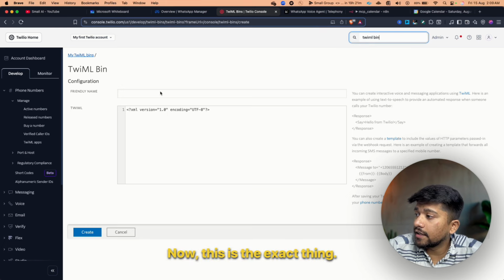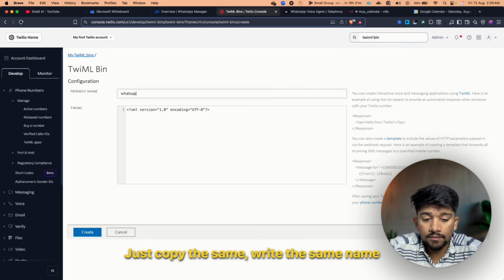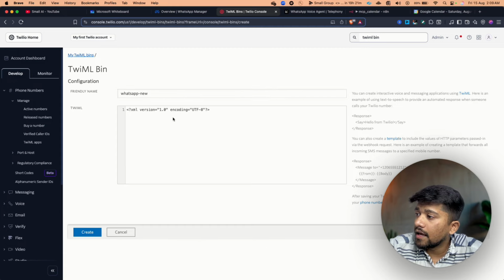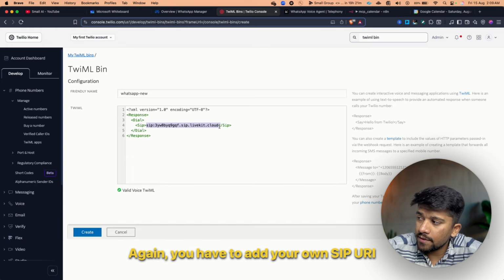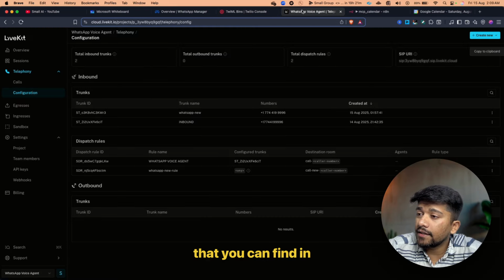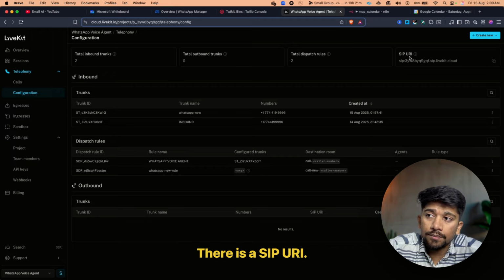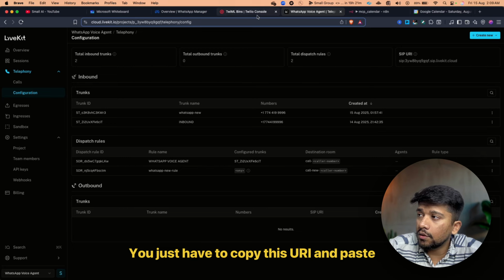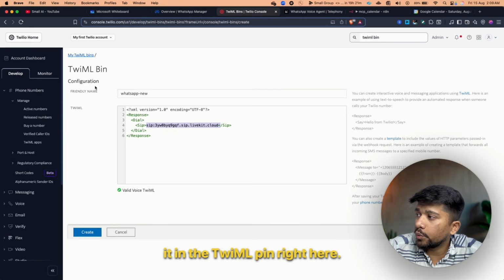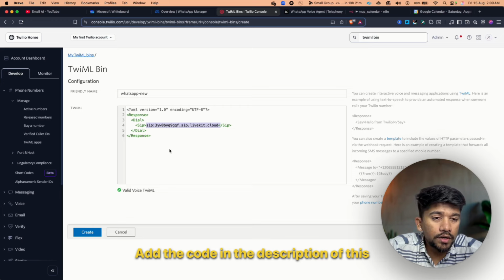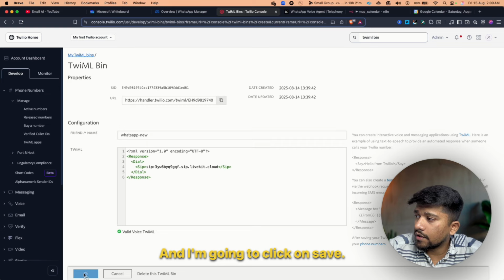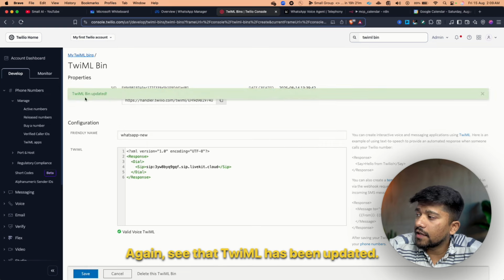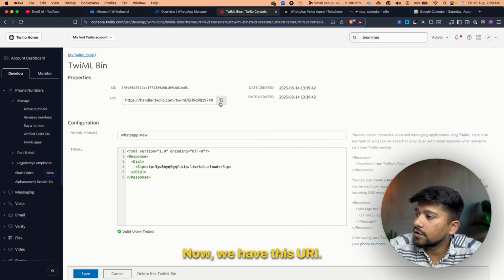And now in this exact thing, just write the same name that we named the app, and you just have to copy paste this code. Again, you have to add your own SIP URI that you can find in the LiveKit section. In the LiveKit section, you can see it on the top right. There is a SIP URI. Just copy this URI and paste it in the TwiML bin right here. I'll add the code in the description of this video for easy access. I'm just going to click on create here, and I'm going to click on save. You can see that TwiML has been updated. Now we have this URI.